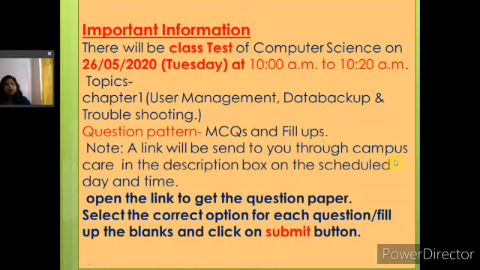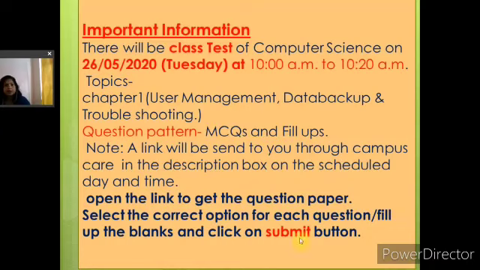A link will be sent to you through Campus Care in the description box, with the scheduled date and time. Open the link to get the question paper. It is very easy to appear for the test. You log into your Campus Care using your user ID and password. Then in the description box you will find a link, which I will send at exactly 10 o'clock on the 26th. You click on that link and you will get the question paper. Select the correct option for each question, or if there are fill-ups, write the correct answer, and click on the submit button to submit your answer.